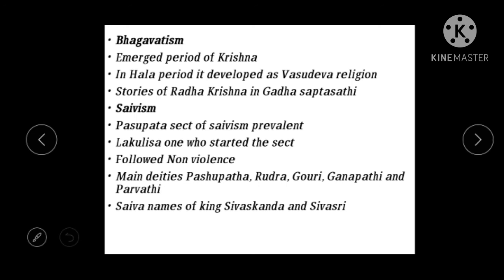So these deities belong to the Bhagavata religion. Here the important thing that we should remember is the name Radha. Radha means wife of Krishna. This name is mentioned here for the first time, means this name was introduced to literature by Hala. Okay, the name Radha, the wife of Krishna, was introduced by Hala in his book Gatha Saptasati.